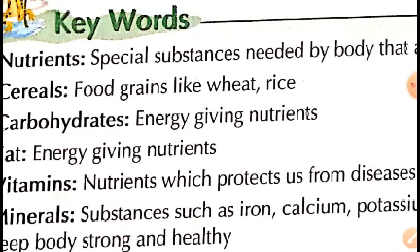Cereal. Food grains like wheat, maize, rice, oat, barley are the examples of cereals. Cereals are said to be whole grain. They are the main part of our food or the meal or the diet. These food grains are rich in carbohydrates. They provide lot of energy to our body. That is why they are said to be energy giving food.